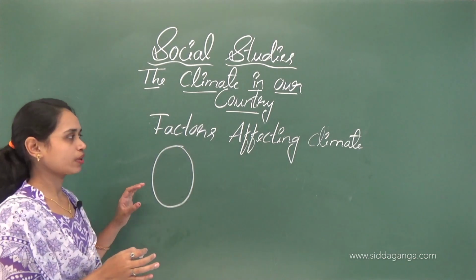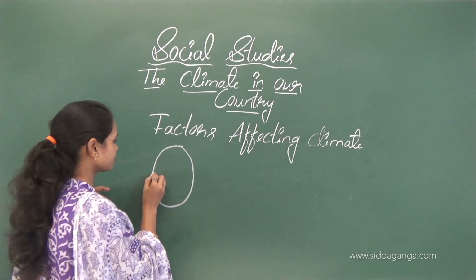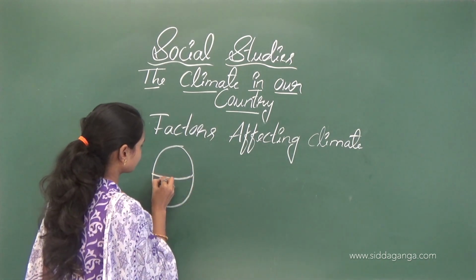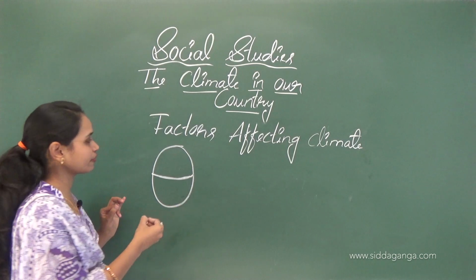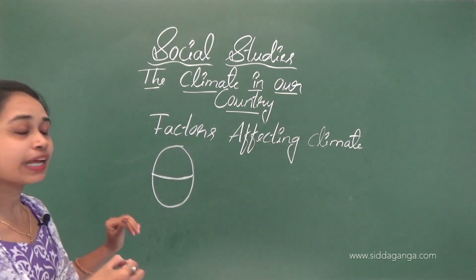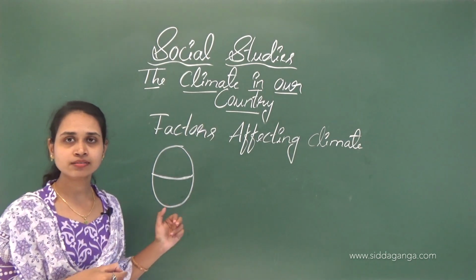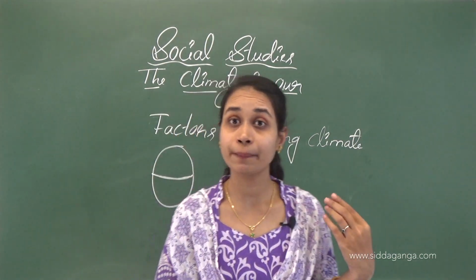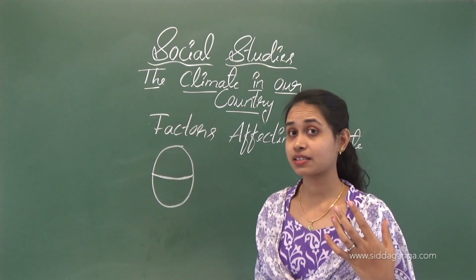So here our earth is round like a ball, isn't it? Here is the imaginary line, the equator. What is it called? Equator. So we can see the imaginary lines on the earth now. Here it is very useful to locate the places, isn't it?